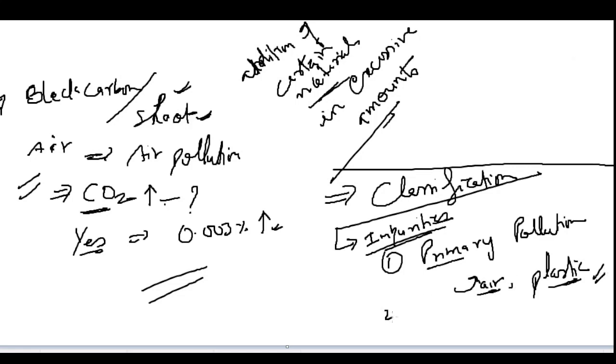Now second is secondary pollutant. So what is a secondary pollutant?